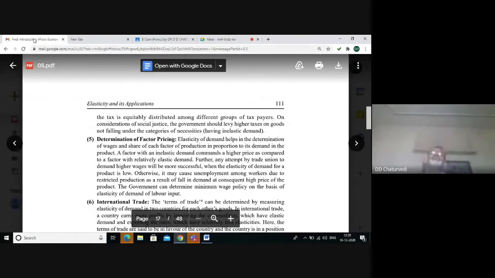Further, there are some items of mass consumption. In order to promote social justice and welfare, the government may not impose any taxes or impose taxes at a very low rate for such commodities,